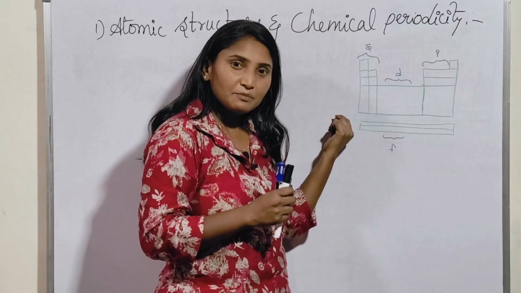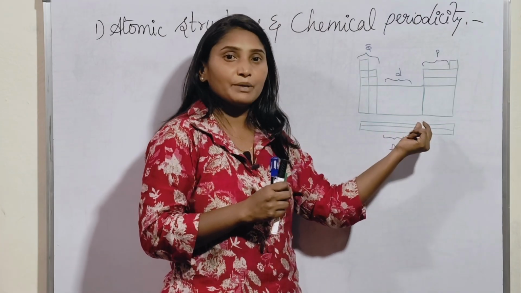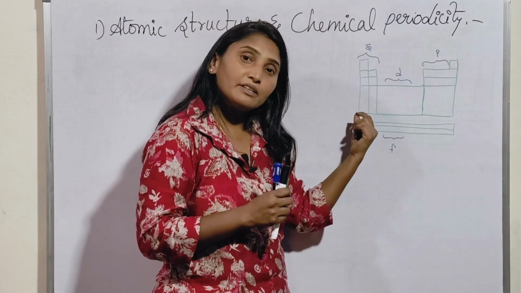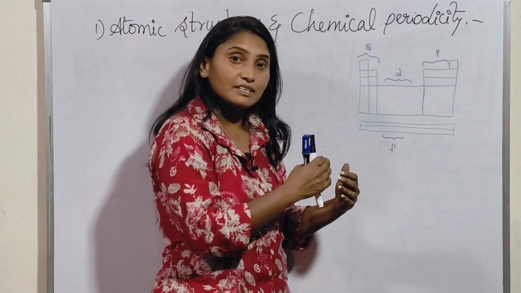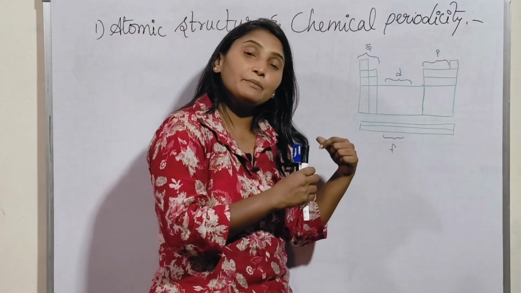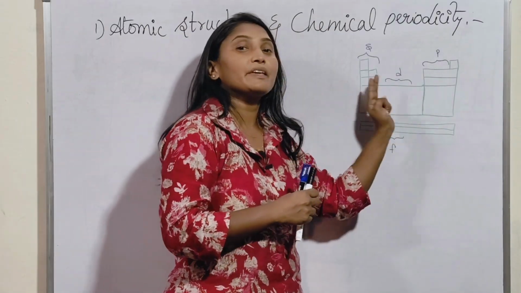So according to the principal quantum number, we give the periods, right? As the principal quantum number increases, the number of periods increases. When the period number increases, the number of shells increases. So how many electrons may be present in a shell, that many elements are present in a period.